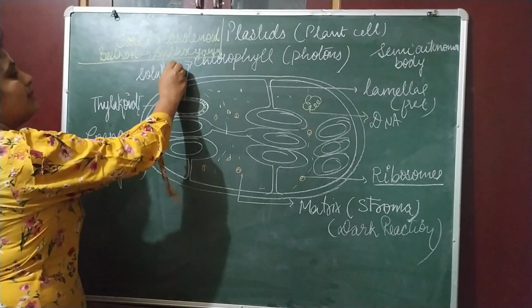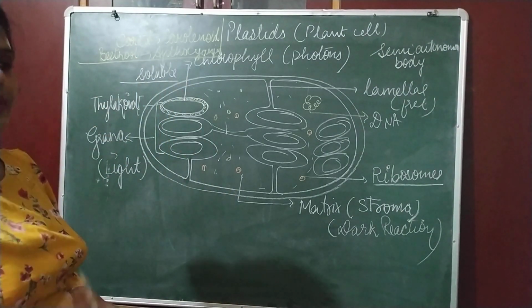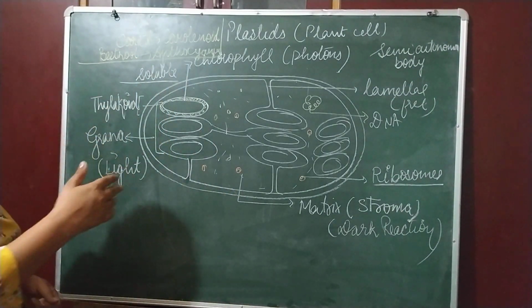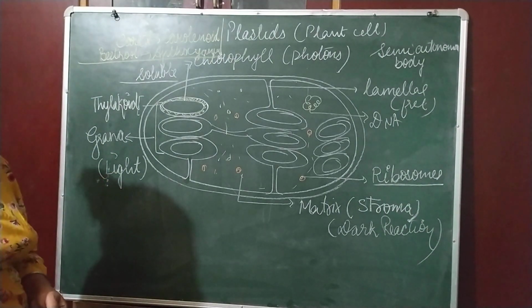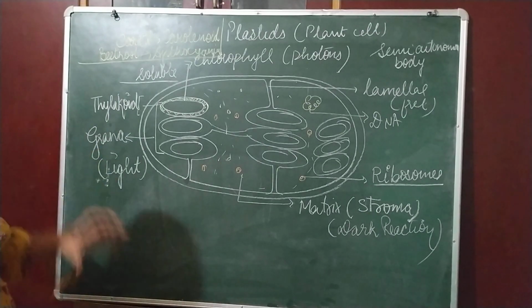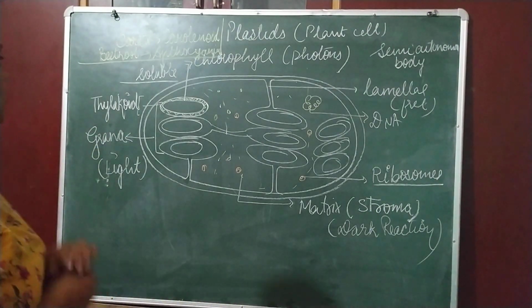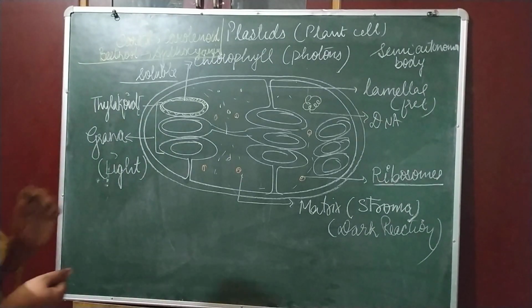water. It is soluble in water. So as soon as we cut the beetroot, the anthocyanin pigment comes in contact with the humidity or moisture present in the environment, and because of that it imparts color. Okay, students. So with this we have done plastids.